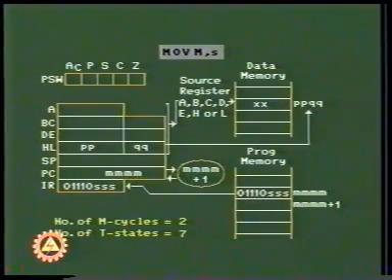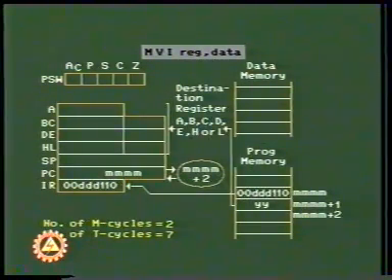In MOV M, S instruction also, the opcode of the instruction is copied in instruction register and decoded. The control unit places PPQQ from register pair HL on address bus and copies the contents of the source register to address memory as XX. The memory with address PPQQ receives the contents XX from the source register. In MVI register, data, the data YY is picked up from memory location MM+1 and is copied to specified register.